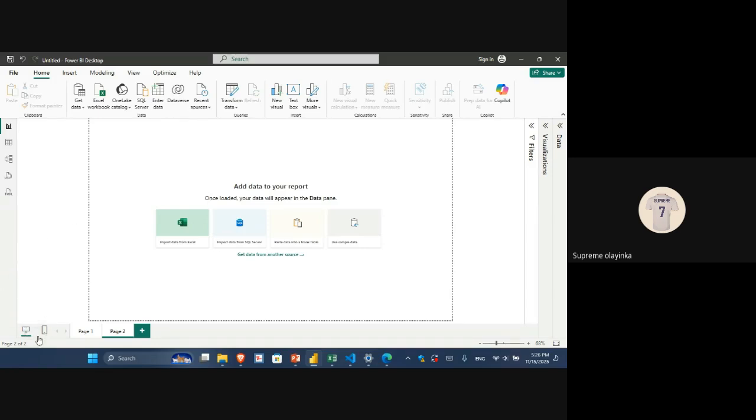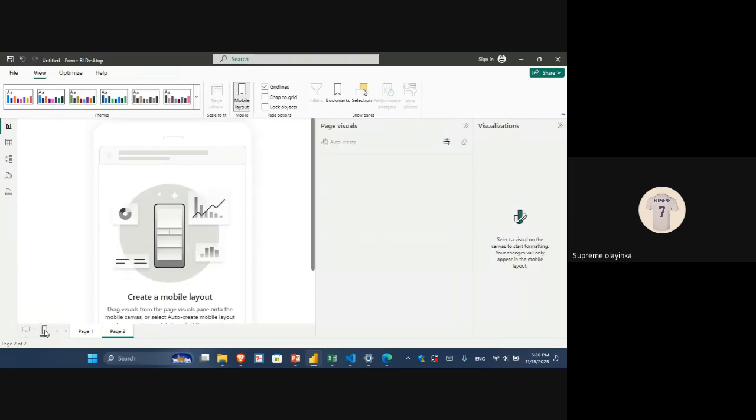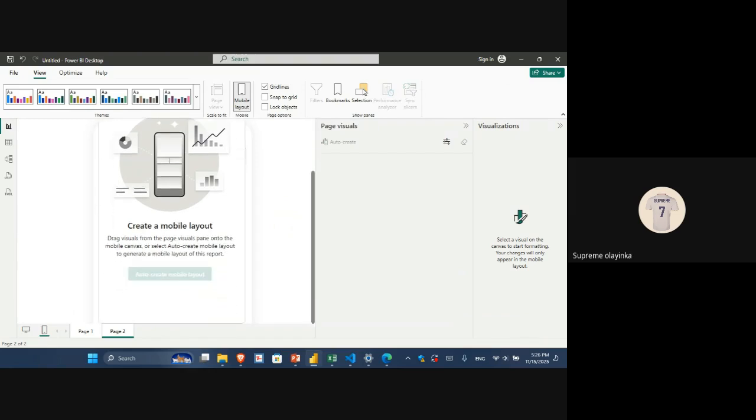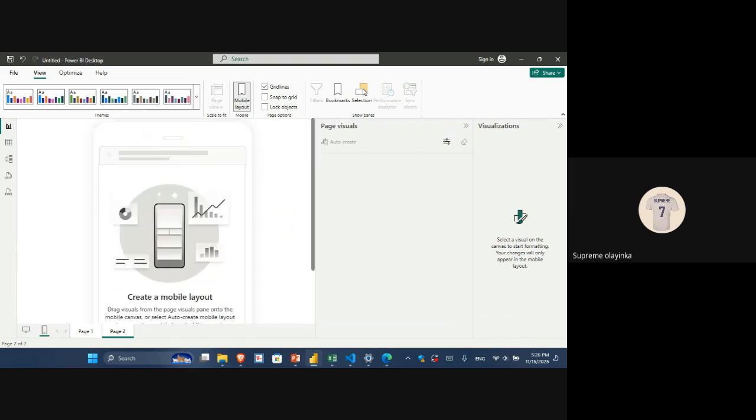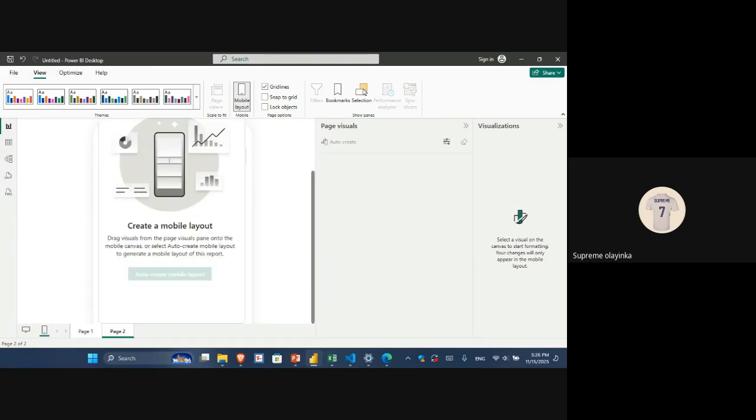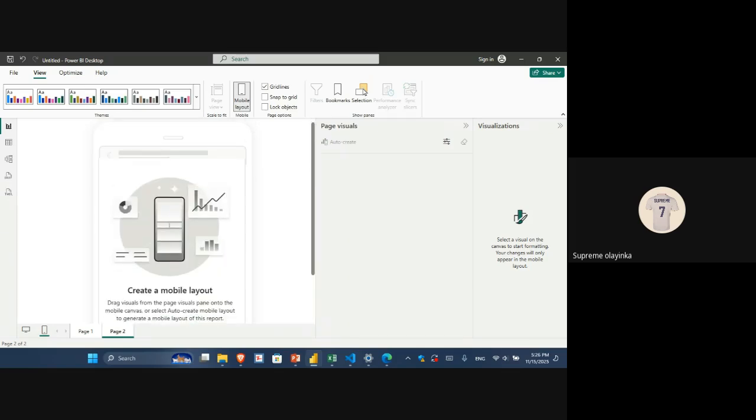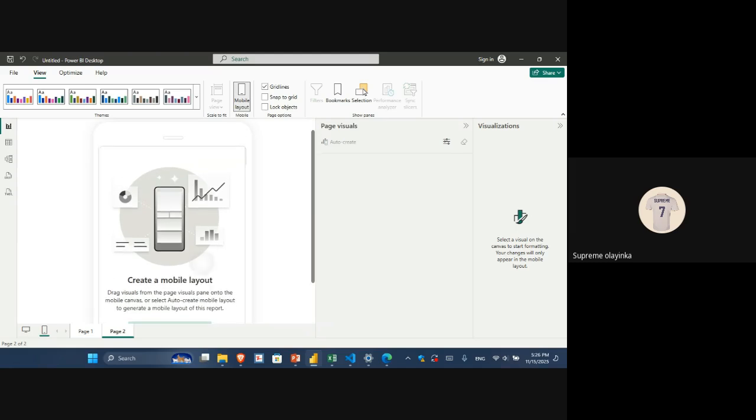If you look at this left hand side here, this is actually the computer view. Then we have a mobile view here. If I click on this one, you can see it is showing a phone here. That means there is a Power BI app on Play Store. You can actually download it on your phone. So whatever you are designing on your computer, you can actually see it on your phone. You understand? That means your shareholder does not need to be there with you. The only thing they need to do is download the app on Play Store.